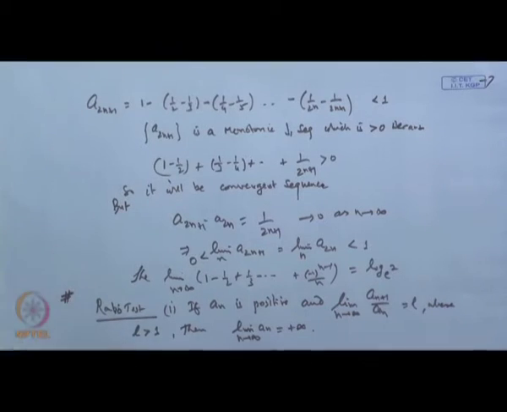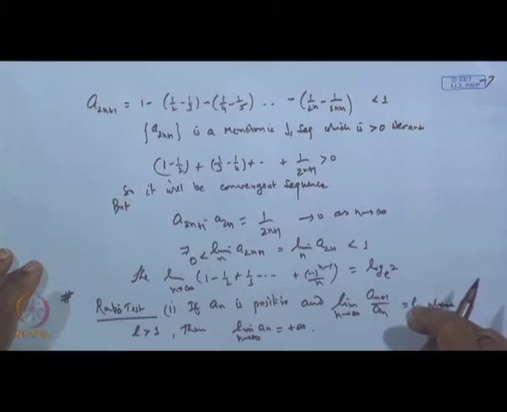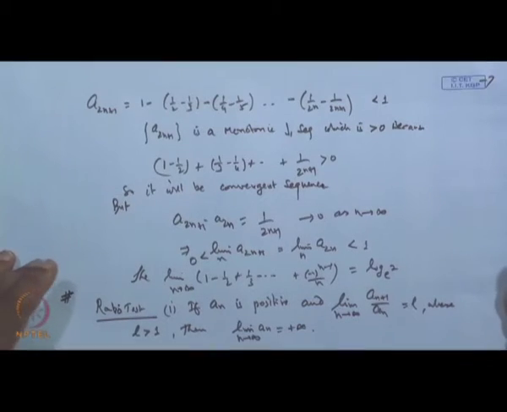So you need not go through anything: just find the ratio and take the limit as n is sufficiently large. If the limit comes out to be L greater than 1, then it will diverge, otherwise it will converge.